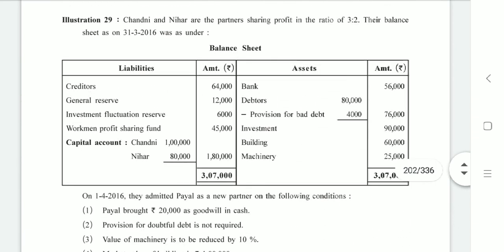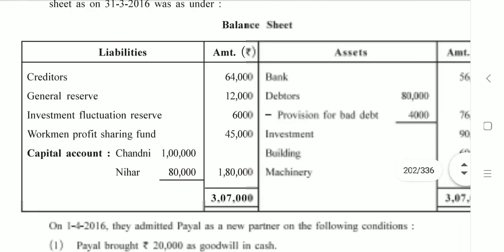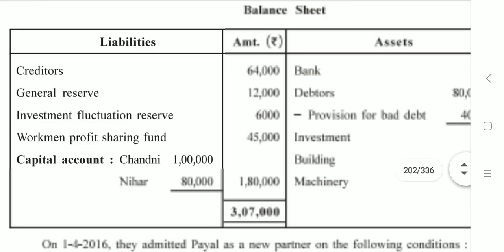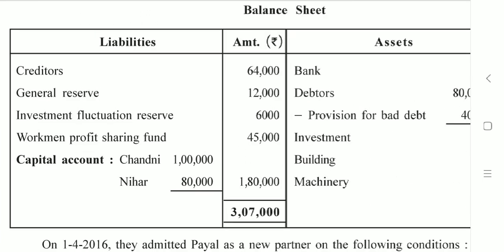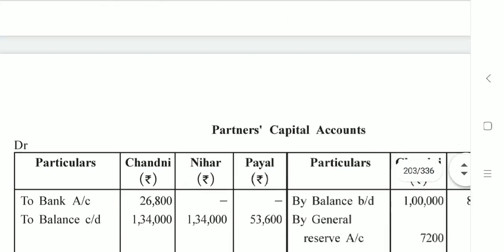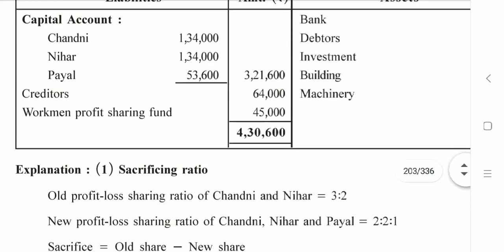Then again on credit side of old balance sheet, the item mentioned is workman profit sharing fund. Workman profit sharing fund is never distributed among partners because it is a liability. So it will be written as it is in the new balance sheet, page number 199.